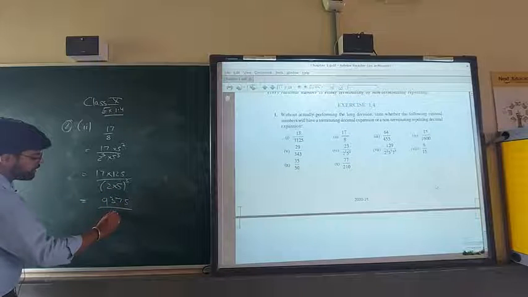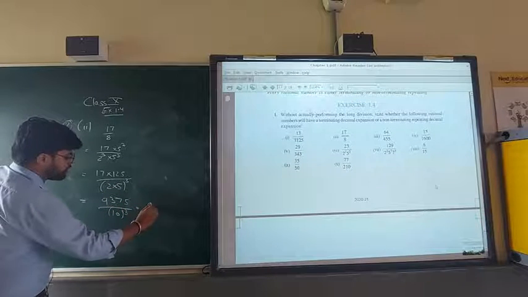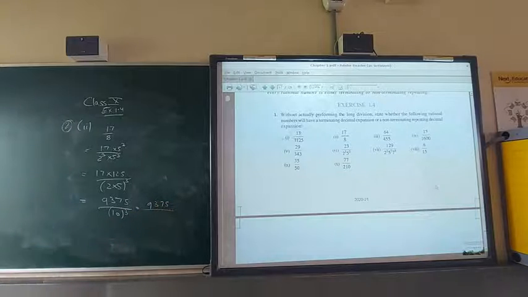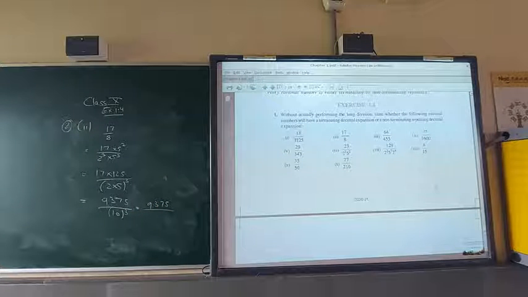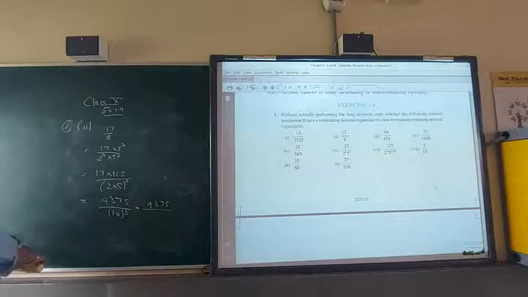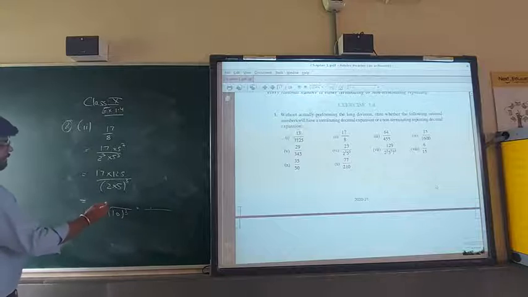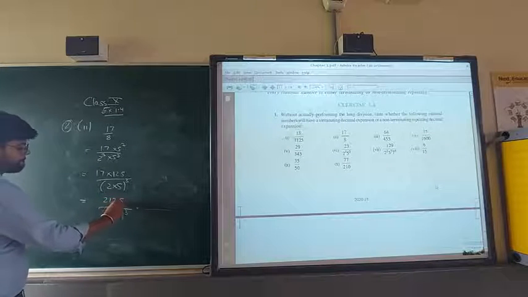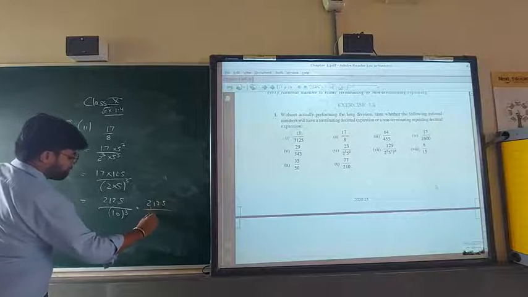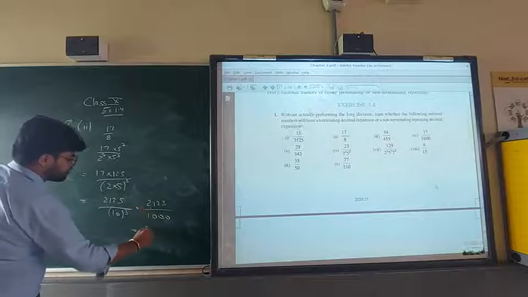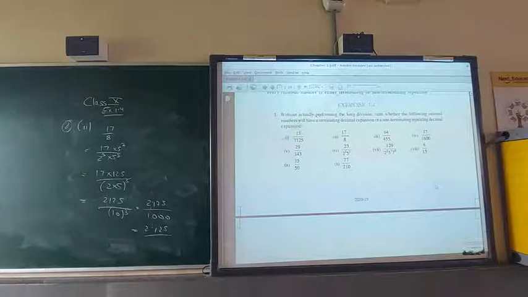When you multiply 9375 and 10 power 3... Sorry, the multiplication was wrong. It is 2125. So the decimal will come after 3 places: 2.125. It will be the answer.